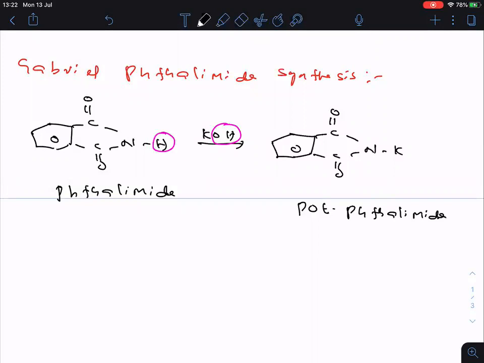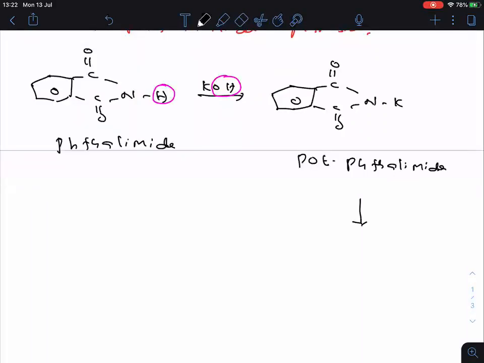Okay. And now once you see, I will give some time afterwards to write. The next step is the very important step of this mechanism. The entire product formation depends on this step only. Clear? Now, here I will take RX. RX is what? Haloalkane. Now, you remove the KX part here. Why it is important, I will explain at the end of this mechanism.